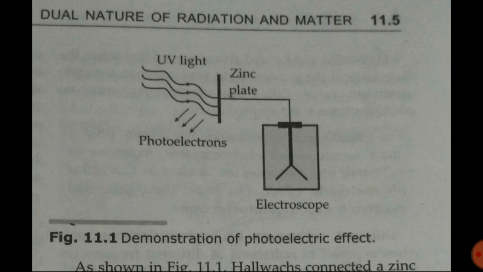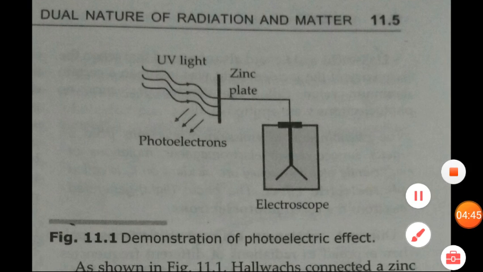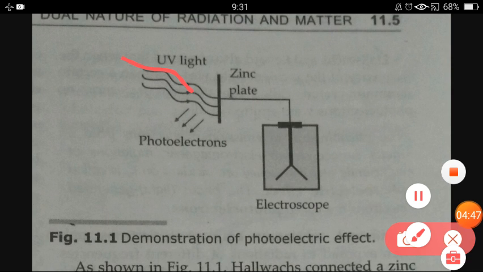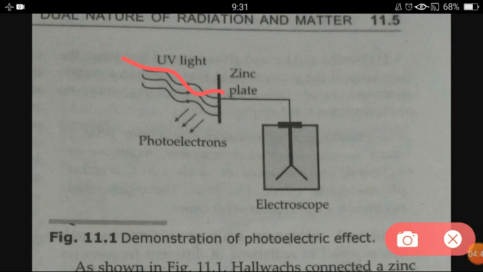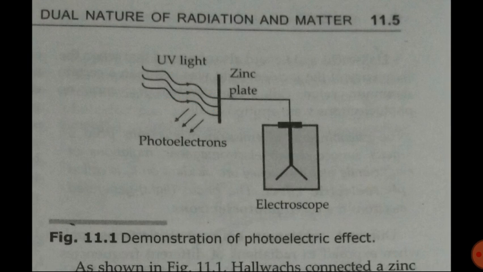But when the ultraviolet light ray, here you can see these are ultraviolet rays, illuminate the zinc plate, some electrons get emitted from the zinc plate and that electroscope detects the electrons.